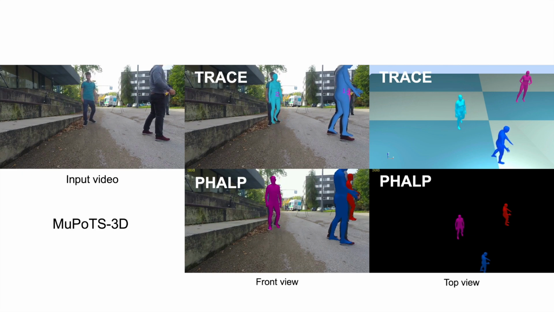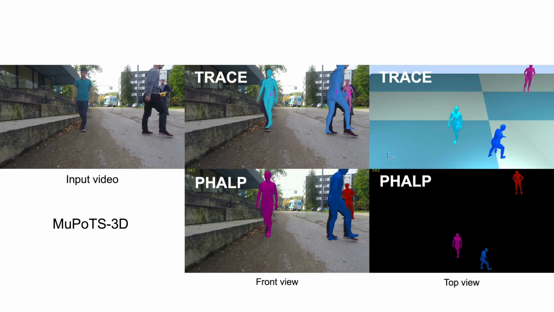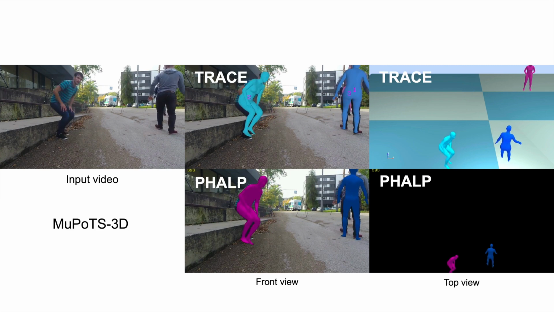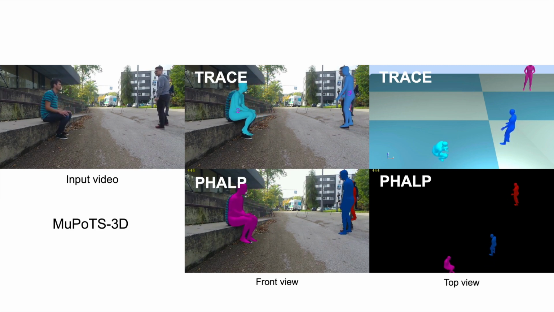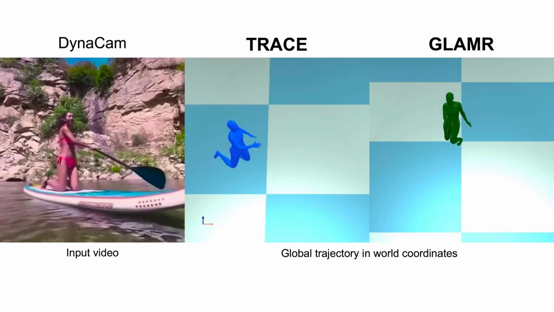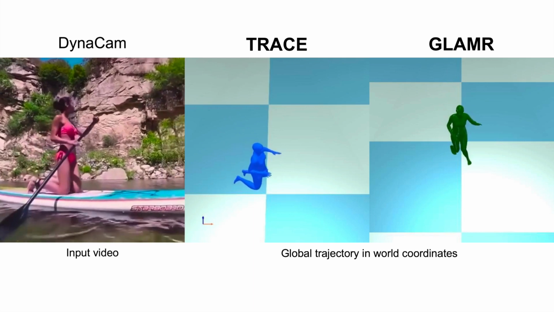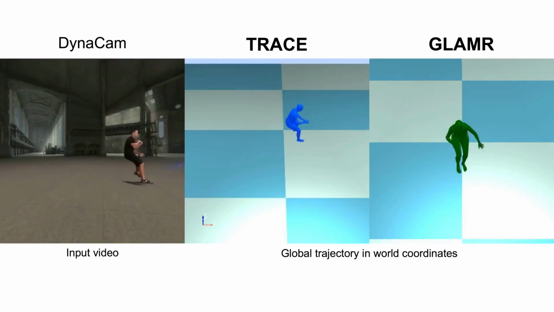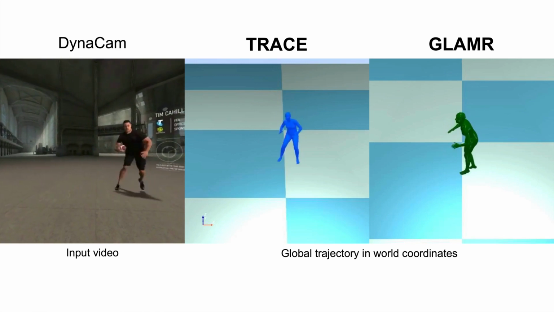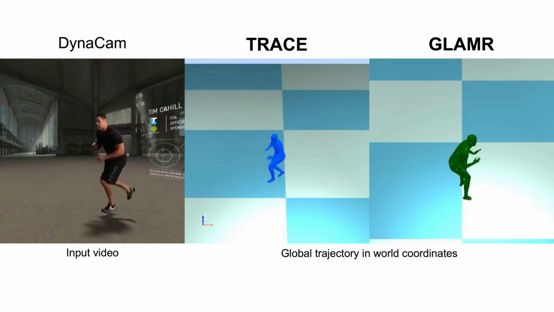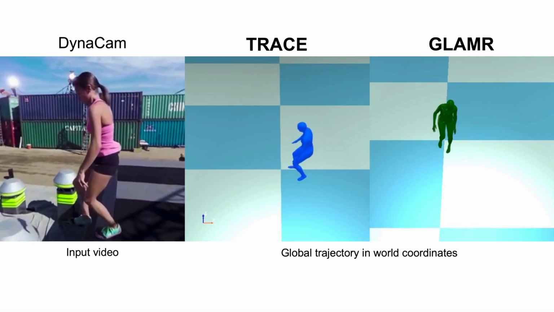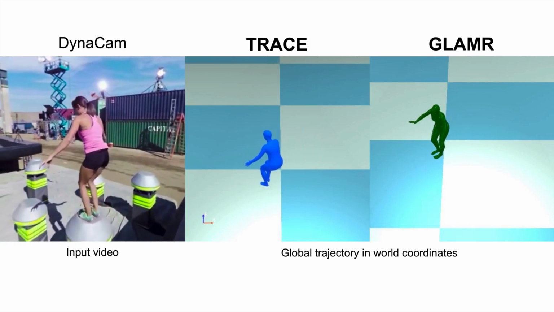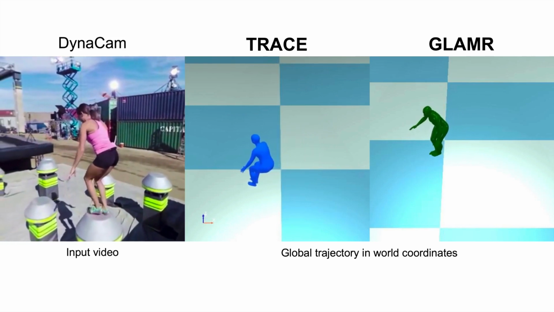Note how Trace maintains persistent tracks through long occlusions. GLAMR can't perceive scene-related motion, while Trace can. Trace performs better in handling complex trajectories. Note that when the human motion state changes rapidly, Trace still produces reasonable estimates.